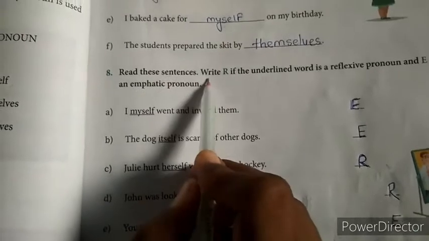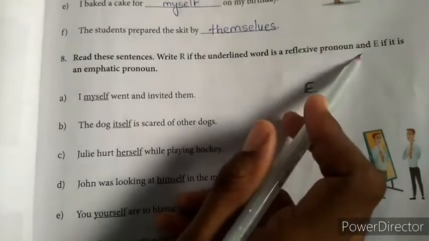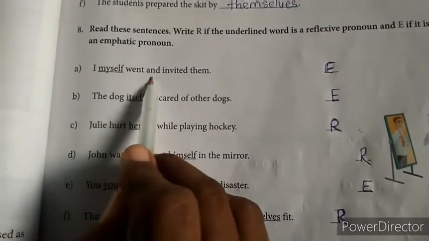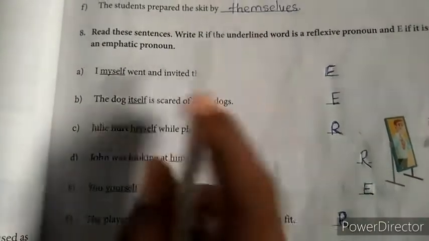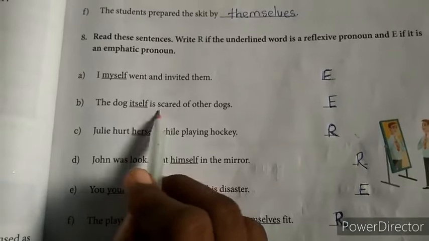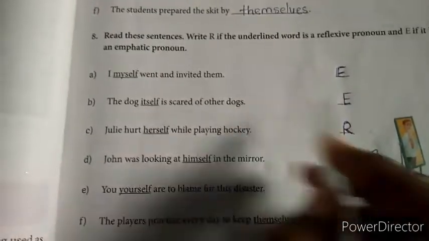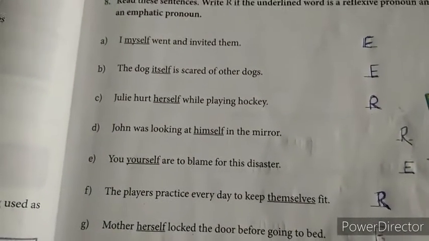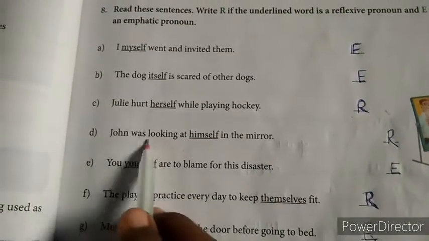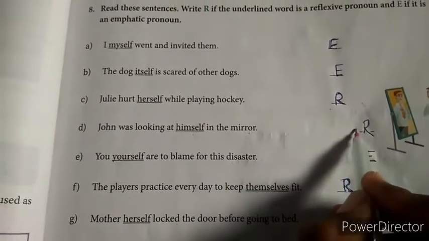8. Read these sentences. Write R if the underlined word is a reflexive pronoun, and E if it is an emphatic pronoun. A. I myself went and invited them. E means emphatic pronoun, right? B. The dog itself is scared of other dogs. Again, emphatic pronoun. C. Julie hurt herself while playing hockey. Reflexive pronoun. D. John was looking at himself in the mirror. Himself is reflexive pronoun here.